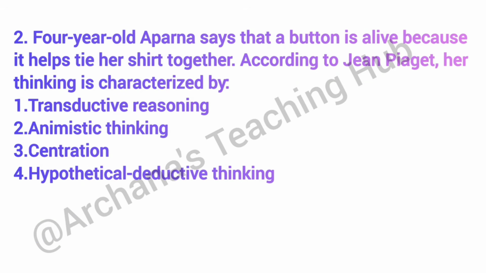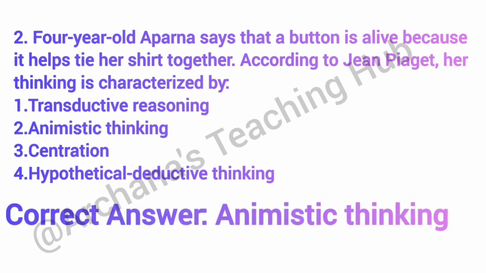Question number 2. 4-year-old Aparna says that a button is alive because it helps tie her shirt together. According to Jean Piaget, her thinking is characterized by. Correct answer is option 2, animistic thinking. Animistic thinking means attributing life-like qualities to non-living things.